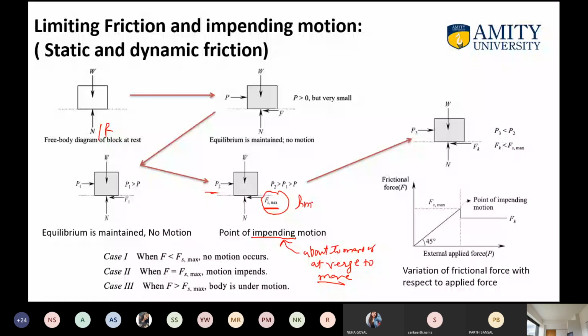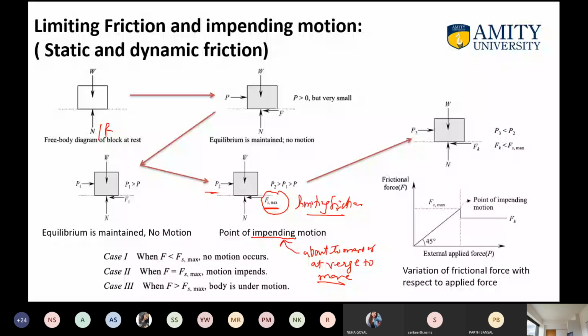What I told you earlier: it is the maximum frictional force that can be offered on the object by any surface, beyond which, if we increase the tractive force, the motion will start and the frictional force will get reduced. In this diagram, P3 is greater than P2. What happens after that?